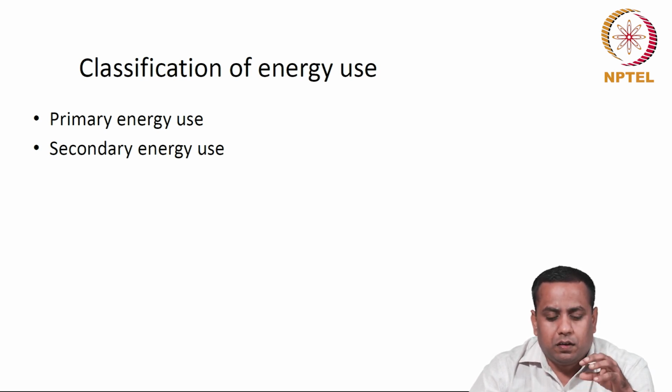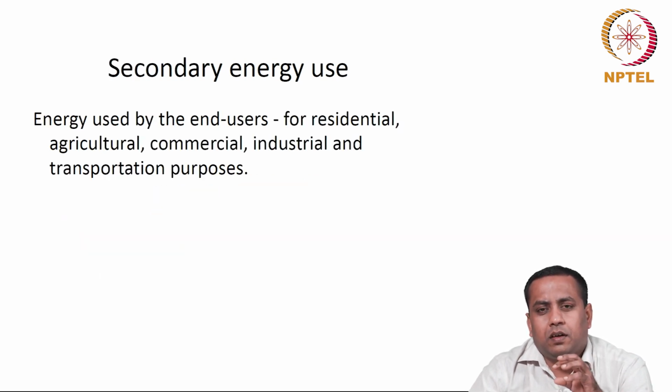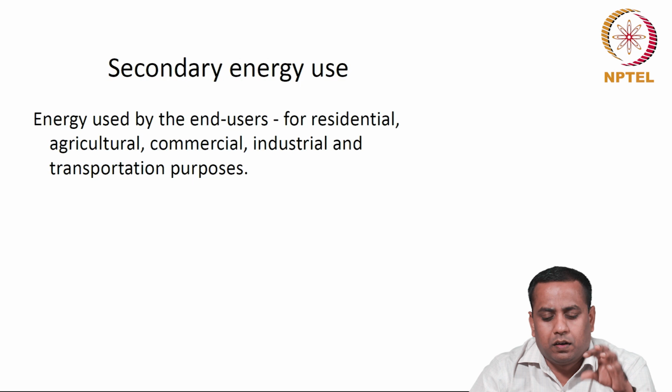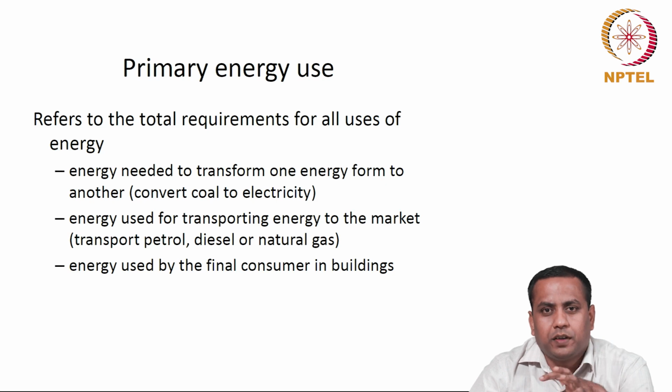Primary energy includes the total energy requirements for the product, whereas the secondary energy represents the energy used by the end customer associated with the product. For example, in my residential building apartment, the number of units of electricity used per month is termed as secondary energy use. Energy use associated with producing the electricity, transporting the electricity to the end customer in addition to the end user electricity is called primary energy use.